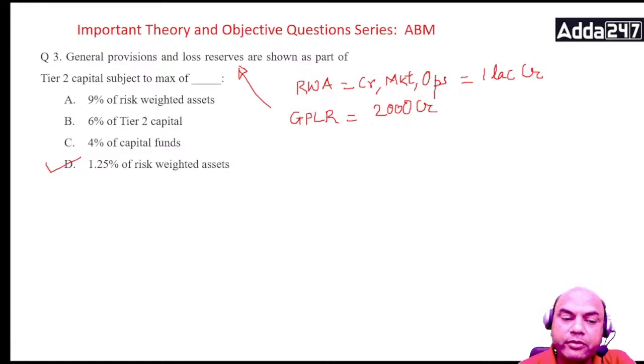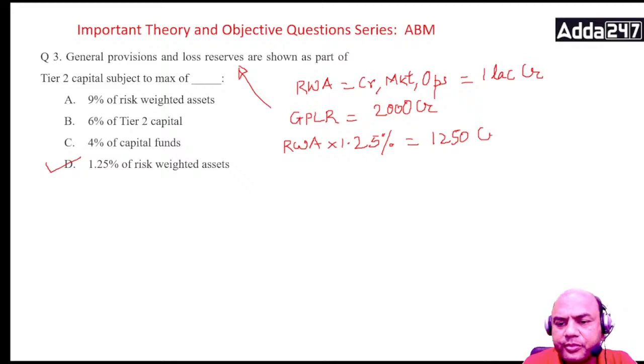Now your problem will be, which figure should I use in the numerical? So the rule is like this. Total RWA, 1 lakh crore, into 1.25%. So 1 lakh into 1.25% is 1250 crores, right? This will be your answer. Now what do you take? Because this is after all GPLR. GPLR as per your calculations is this. Now which figure should you take?